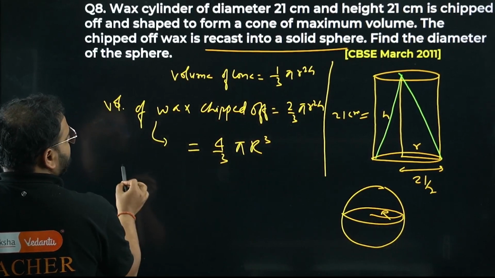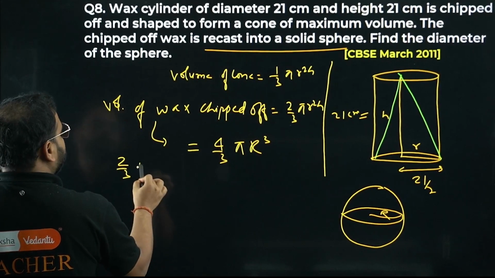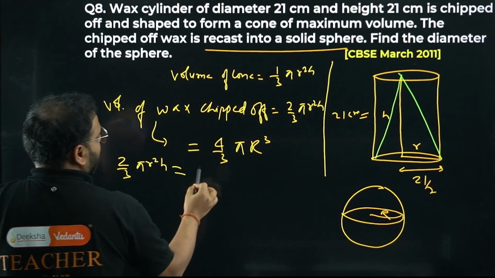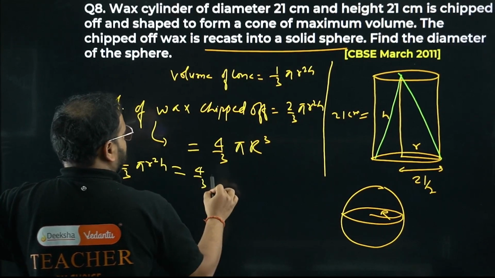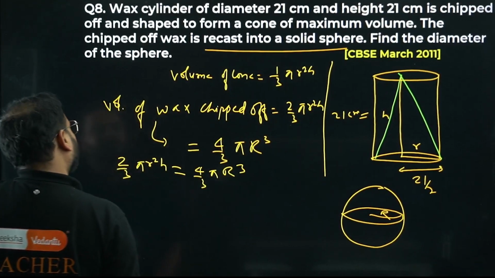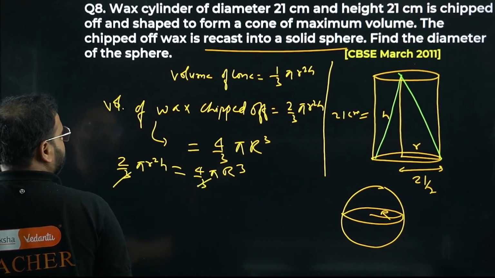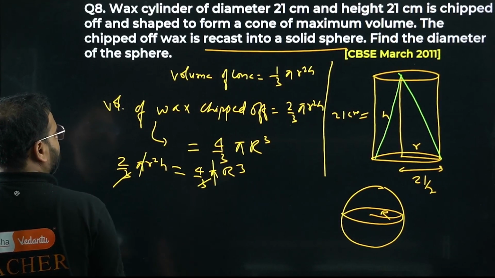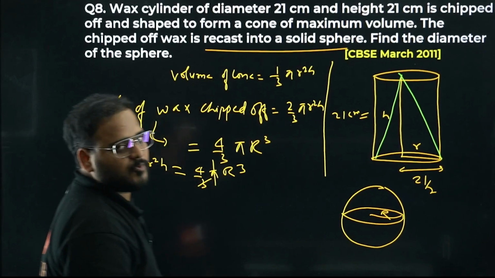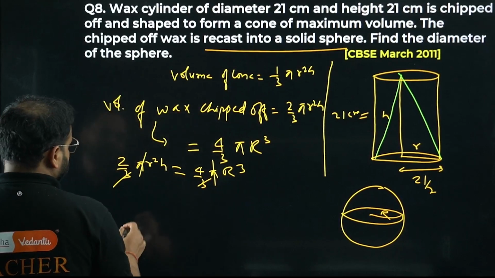So 2/3 pi r square h equals 4/3 pi r cube. Take this out. 3 and 3 are gone. Pi and pi are gone. Can I cancel r and r also? No sir, they're different. So what I'm getting is 2.